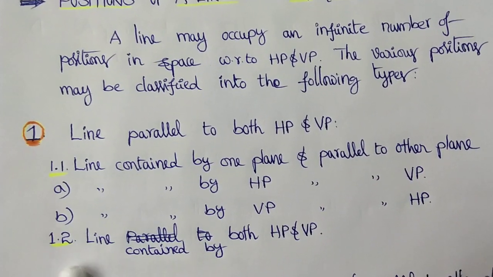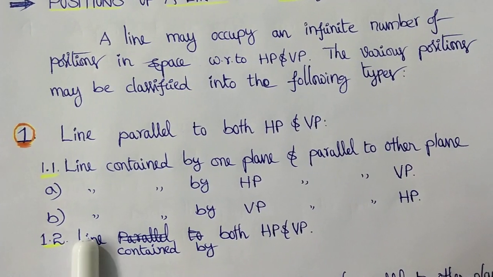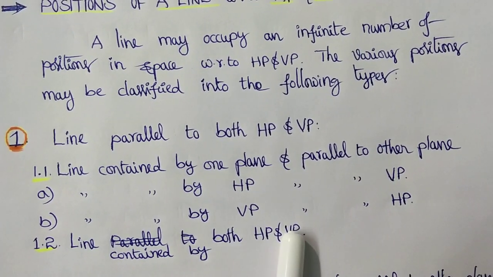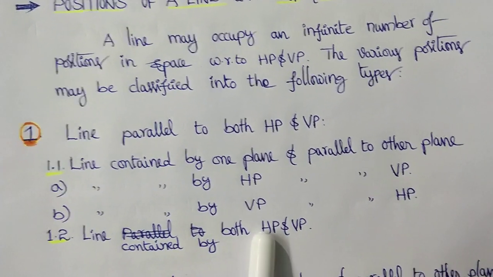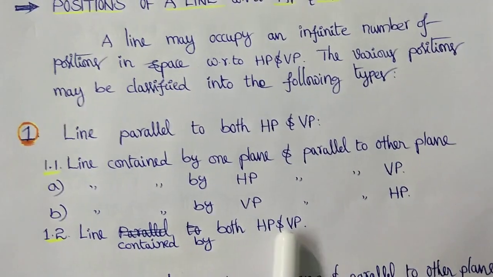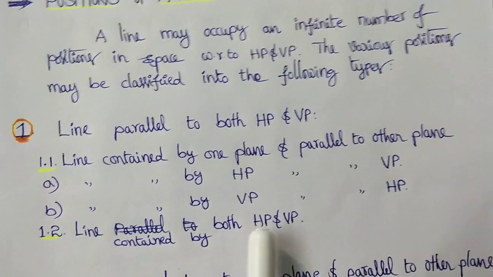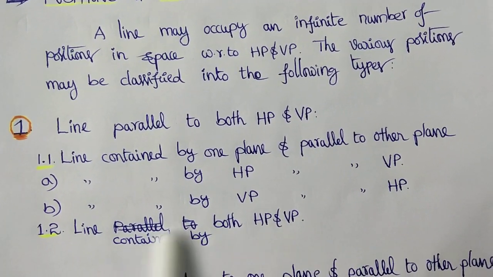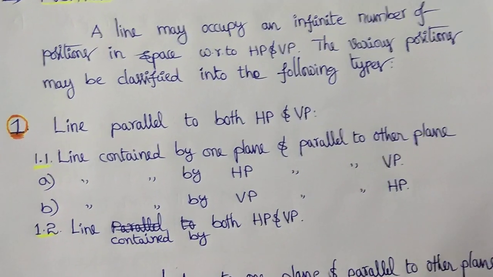Yes, now coming to the 1.2 condition, that is line contained by both HP and VP. That means the line is touching the horizontal plane, similarly the vertical plane. So that is exactly on the reference line. We can see the position according to this condition also, that is according to 1.2.